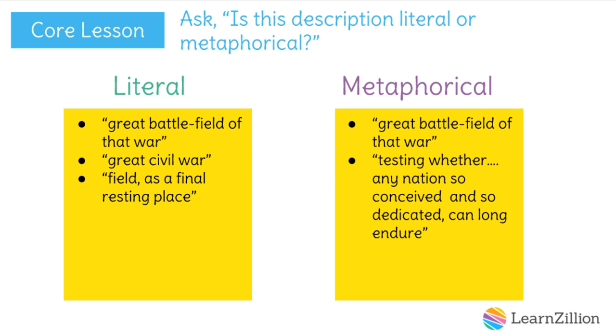Testing whether a nation so conceived and so dedicated can long endure is a metaphorical description over the battle of liberty and equality. Gave their lives that that nation might live relates to the figurative description. Although people really did give their lives, the purpose Lincoln gives here of keeping the nation alive is metaphorical.